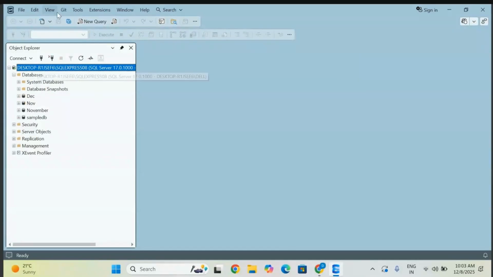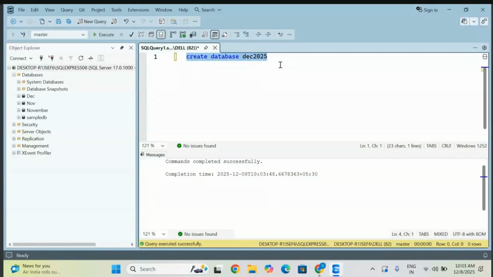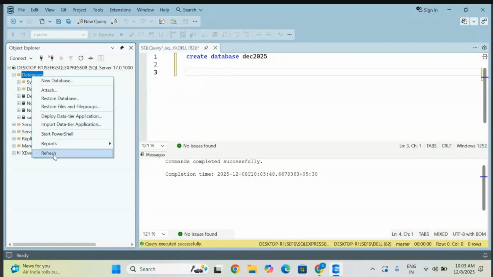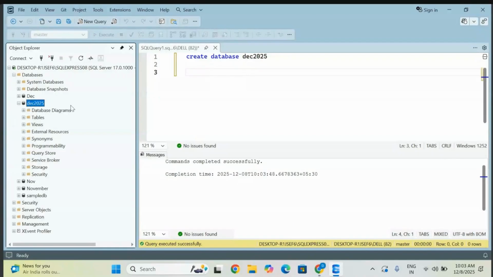Let me connect some data, otherwise let me create one database as well. So what should I give? Let me give December 2025. So I'm creating a database, nothing bigger. So let me refresh it. So you can see this data. Let me load some data over here.